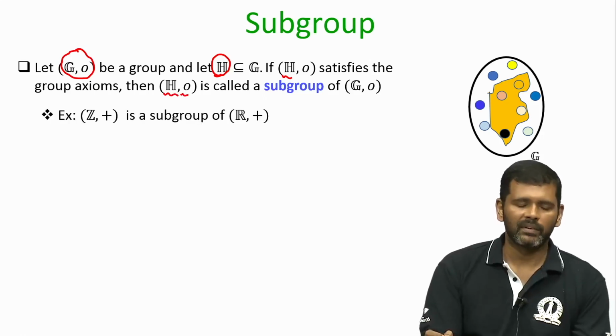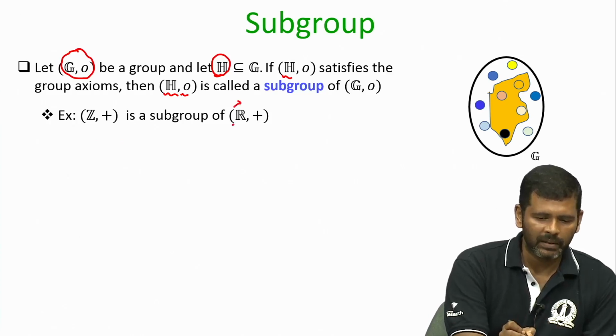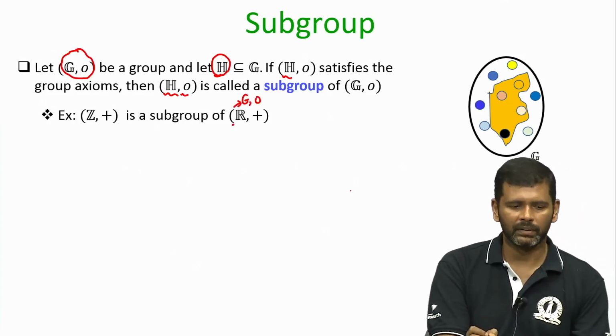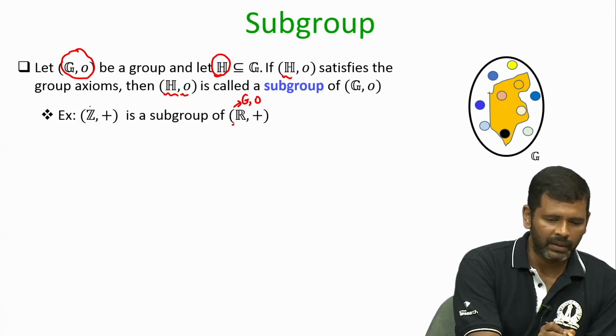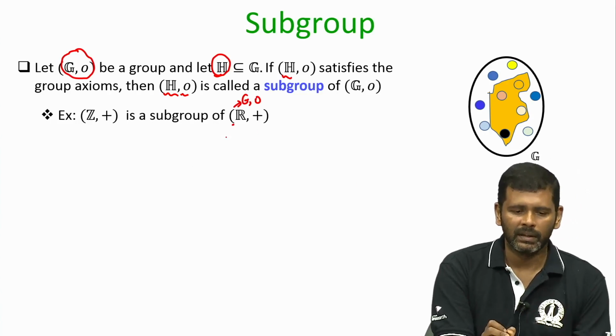So, an example of a subgroup will be the following. Imagine my group G is the set of real numbers with the operation of addition. Then if I take the set of integers, that will of course be a subset of the real numbers.